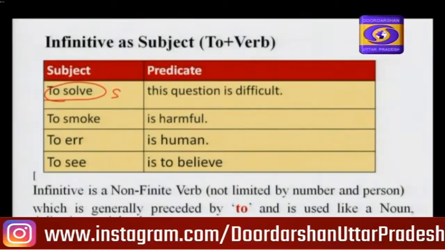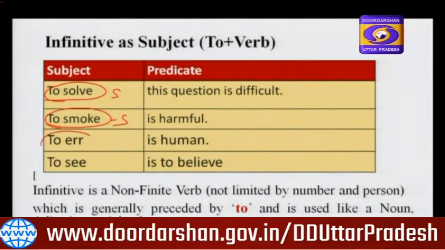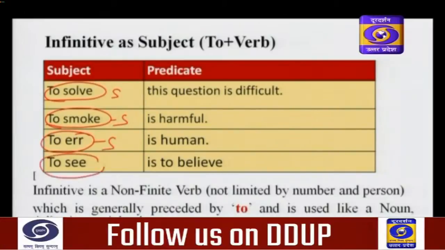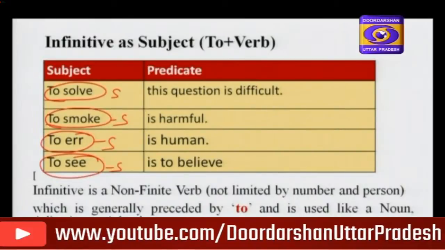What is "to smoke" here? "To smoke" is also a subject. What is "to err"? To err is human. "To err" is used as subject. What is the position of "to see" in this sentence? It is also used as subject. These subjects are in the form of infinitive.